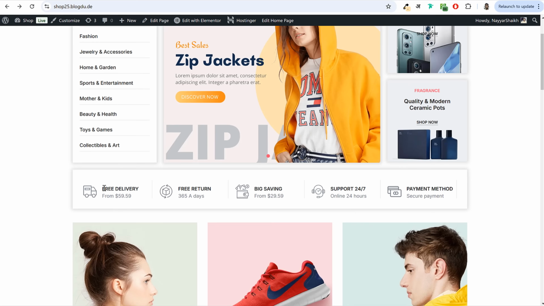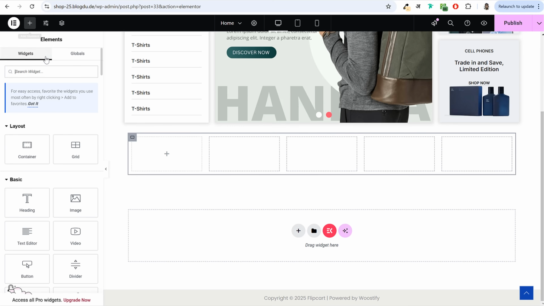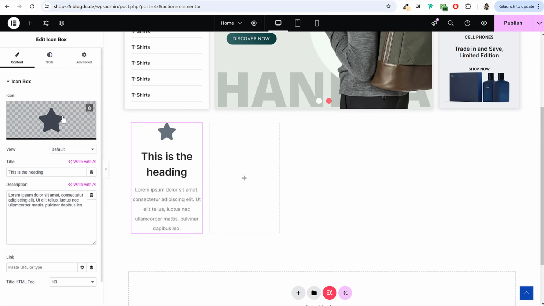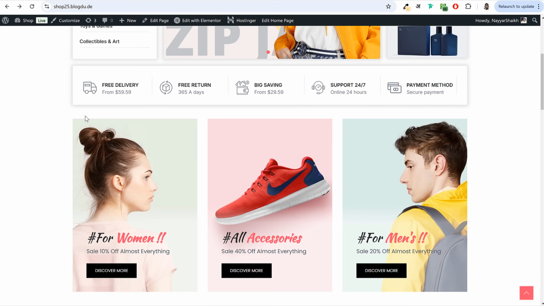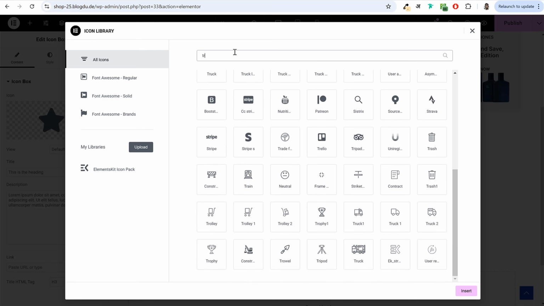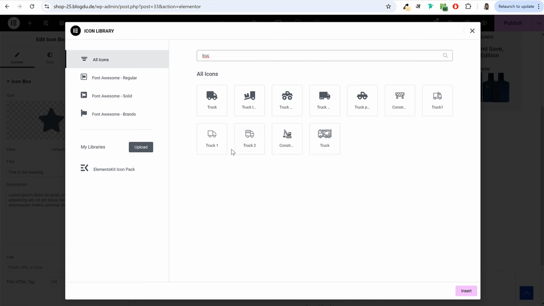Now inside this thing, we want to add icon box. So click on add element and search for icon box. Here it is, drag and drop it. Now, first of all, what icon? First, for the first one, we have this truck icon. So if you click on this icon library and if you search for truck, you'll see this icon over here.